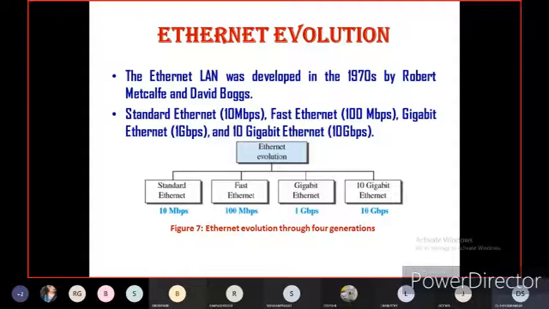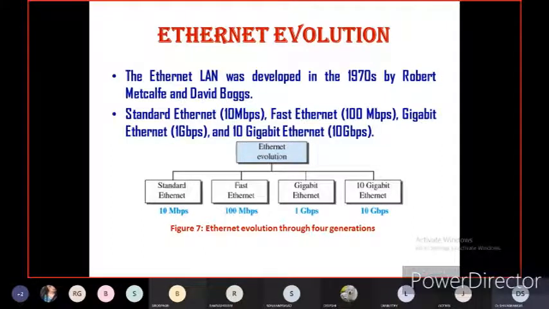You should know it. Depending on the data speed of the Ethernet, there are four classifications of the Ethernet IEEE 802 protocol. First one is standard Ethernet, with a data speed of 10 Mbps. Second is fast Ethernet, 100 Mbps. Third is gigabit Ethernet, 1 Gbps, and the last is 10 gigabit Ethernet, 10 Gbps.